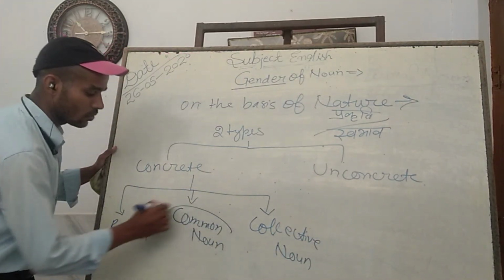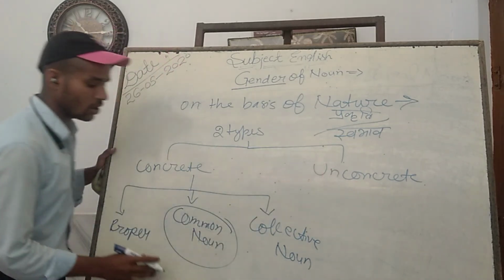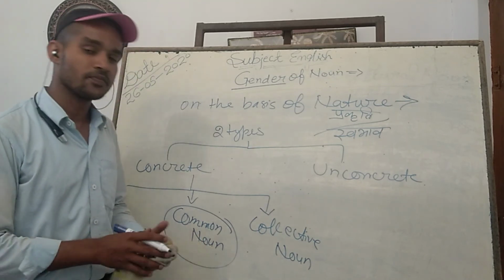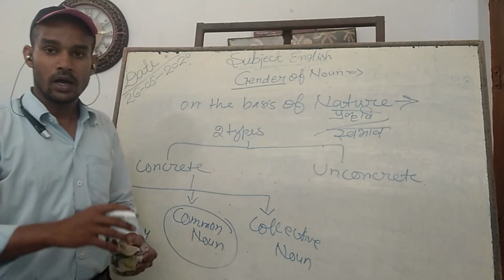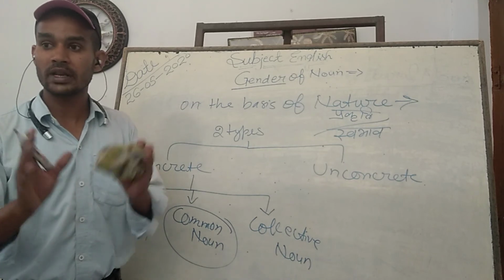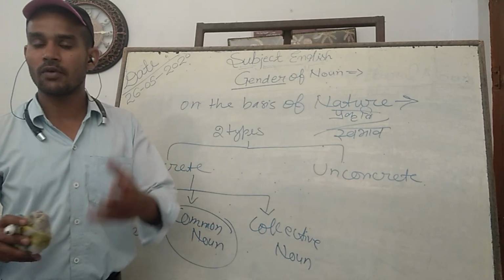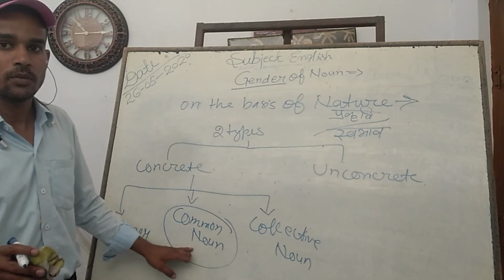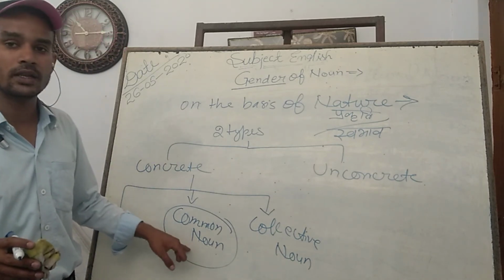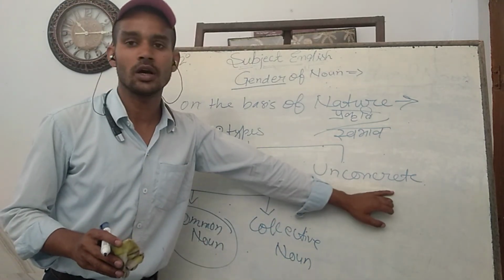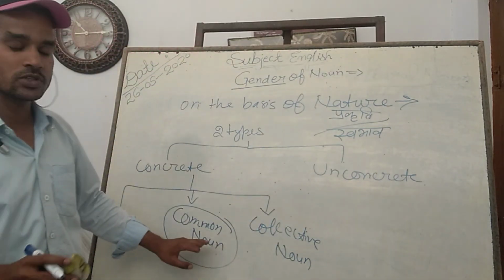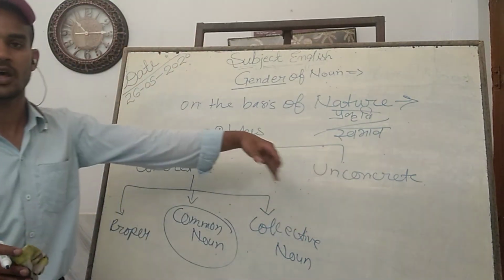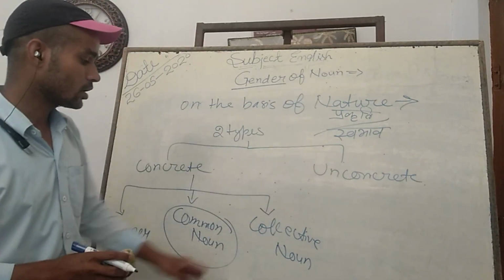The common noun may also come under unconcrete, because water is a material noun. But if we talk about water as a whole race, the whole type of water in the world, in the rivers, then it comes under common noun. But if we talk about the liquid water, then we shall have to put it into the unconcrete noun. So some words of common noun go into the unconcrete noun, the liquid or changing-shape noun, and all collective nouns.